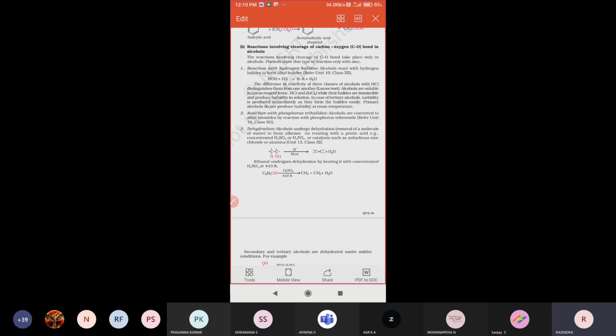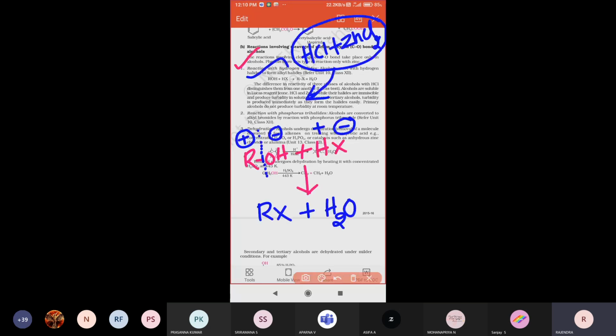Right. So the Lucas test is especially very important. We have to go through it. The Lucas reagent is nothing but a combination of HCl and ZnCl2. This mixture is what you call Lucas reagent.